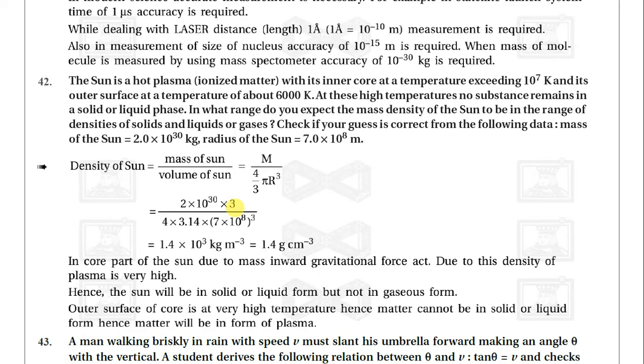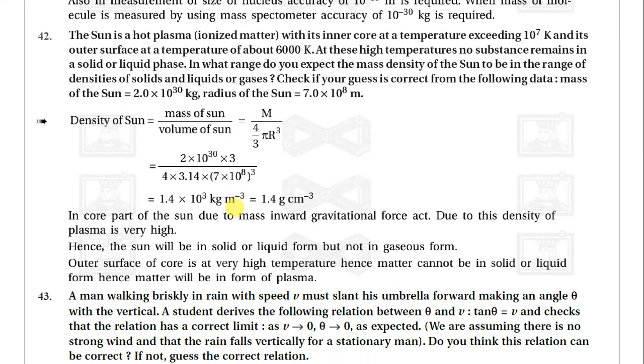But first we need the volume of the sun. The sun is a type of sphere, so the volume of the sun is equal to 4 by 3 pi r cube. So we get 4/3 into 3.14 into (7 into 10 raised to 8) raised to 3. The value we get is 1.4 into 10 raised to 3 kilogram meter raised to minus 3, which equals 1.4 gram per centimeter cube.